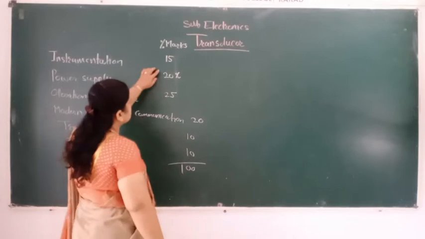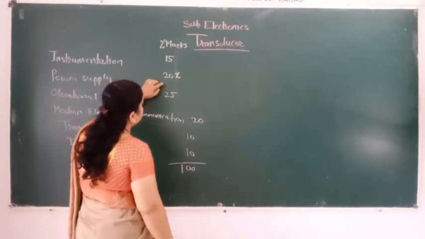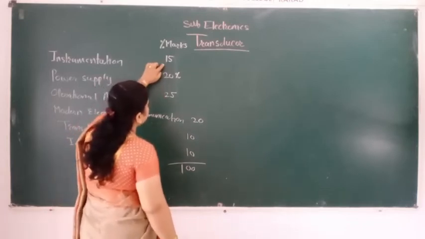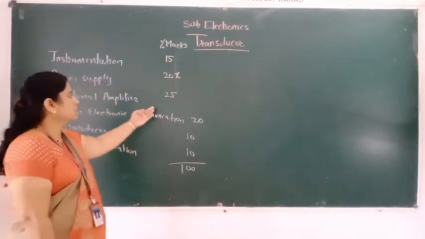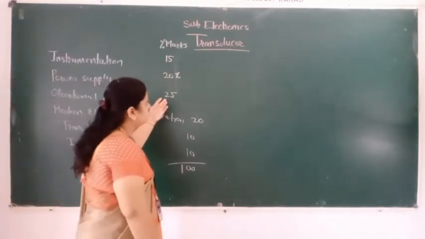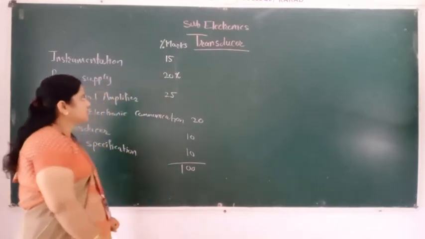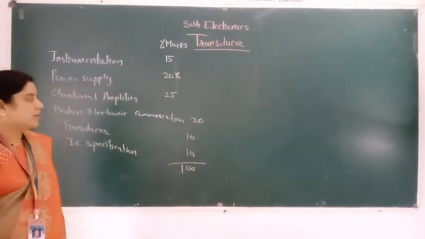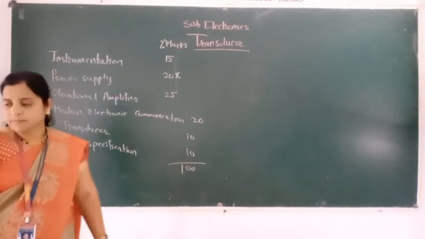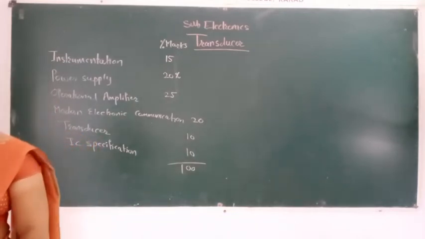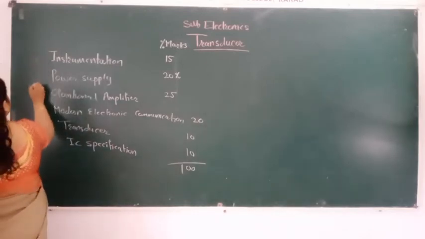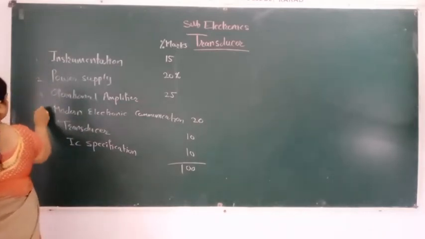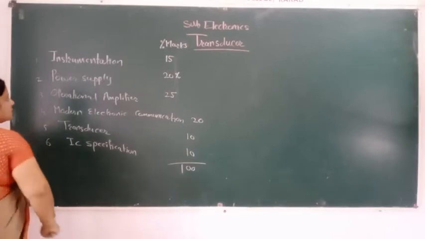So total is a 100 marks paper. Okay. So this 25, 20, 15. So 40. This is the 45. And this is the 100 marks. Okay. So 6 chapters are there. 1, 2, 3, 4, 5, 6.